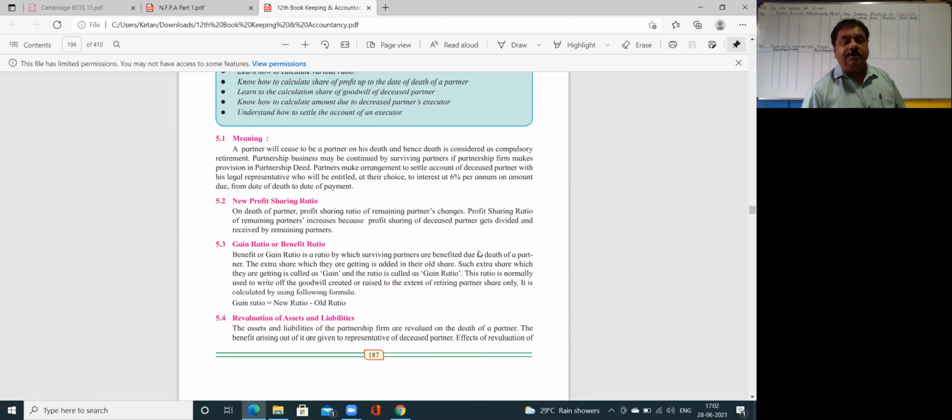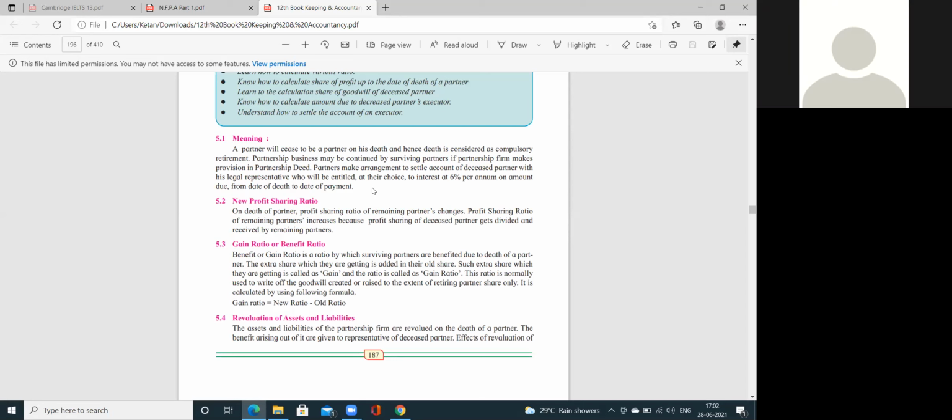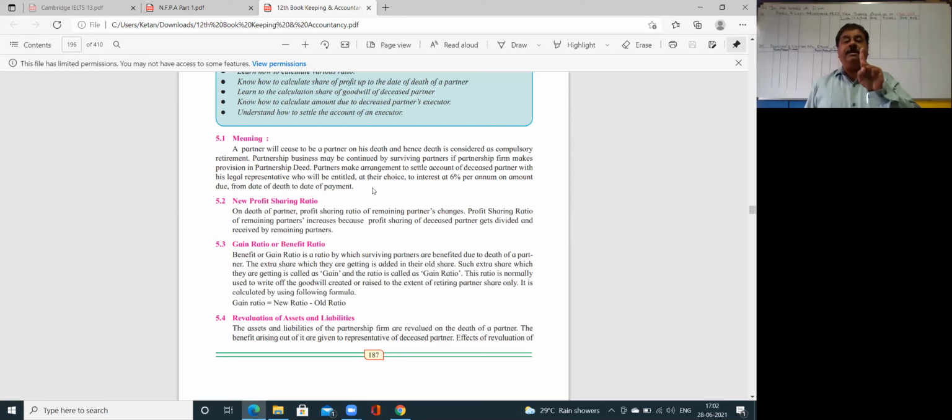First of all, I would like to explain to you that in case of a death of partner, the partner's legal nominee or legal executor or administrator is getting the payment, because he is a deceased partner, so the legal heir is the one who will get the payment. So first of all, what do we need to pay him? We need to pay him capital amount, number 1.